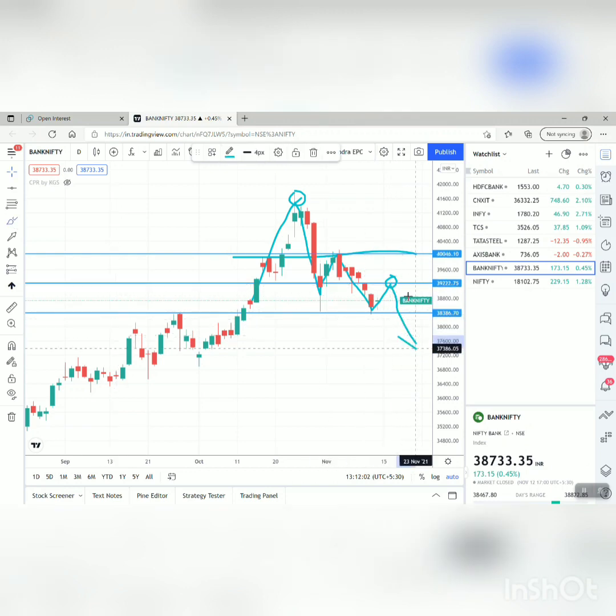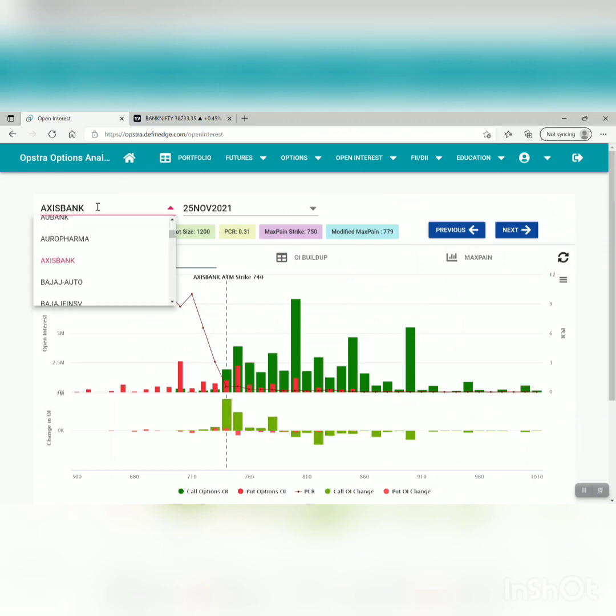Okay, and this will tell us whether the trend is going to continue or it is going to fall again. If we are able to break this particular level, then we are ready for a new up move, and that will cross the lifetime high, and we will move towards a new high. But 39,200 we will definitely achieve in the next couple of days, Monday or Tuesday, and there it will be the deciding factor. So let's look at the open interest for Bank Nifty.